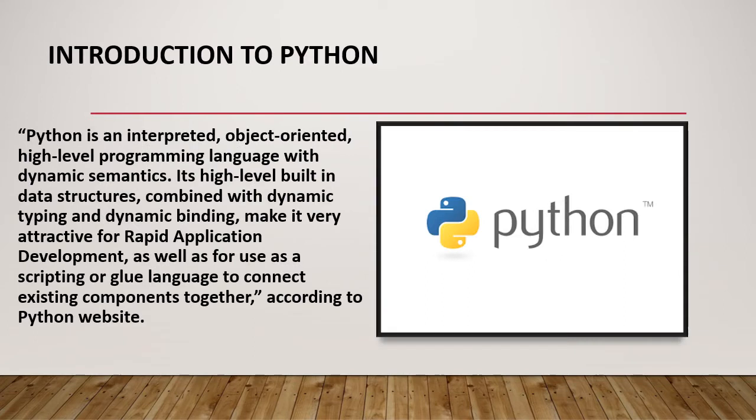Introduction to Python. I'll go through the official definition of the software that is on the Python website. Python is an interpreted, object-oriented, high-level programming language with dynamic semantics. Its high-level built-in data structures combined with dynamic typing and dynamic binding make it very attractive for rapid application development, as well as for use as a script or glue language to connect existing components together.